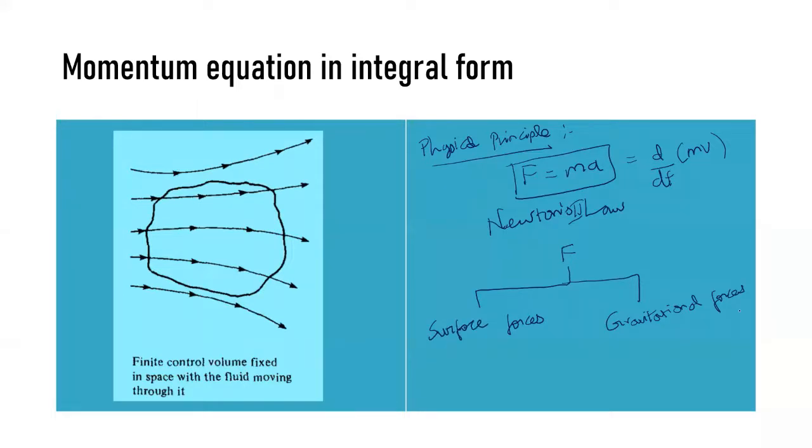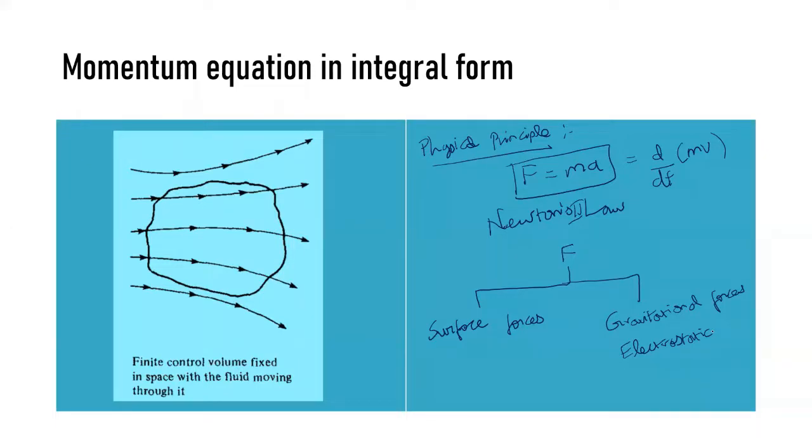The body force may be gravitational or else electrostatic, electropotential forces. The forces may be in any form. When we talk about a rheological fluid, we have electrorheological fluid, in which electrostatic forces are happening.